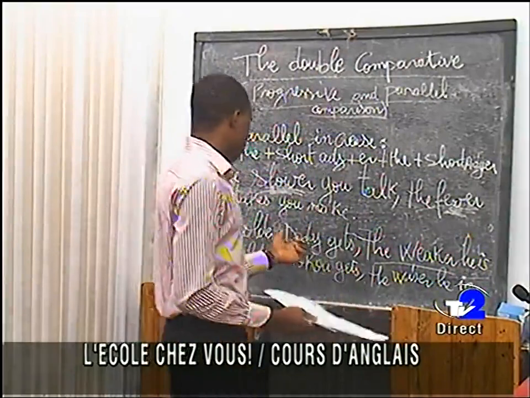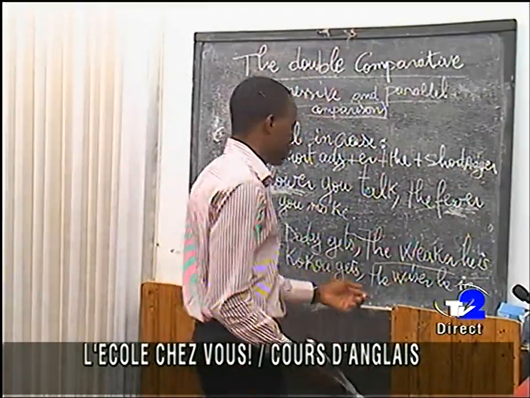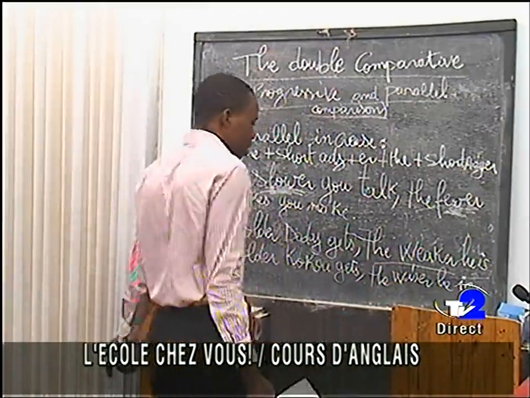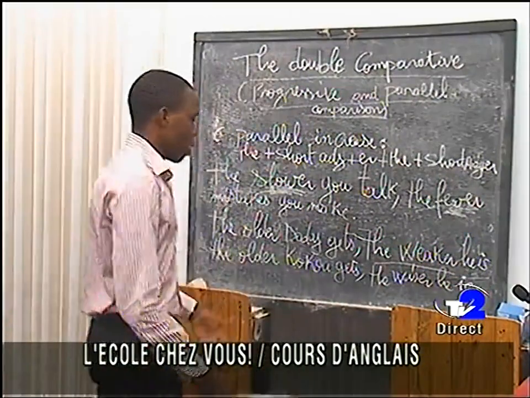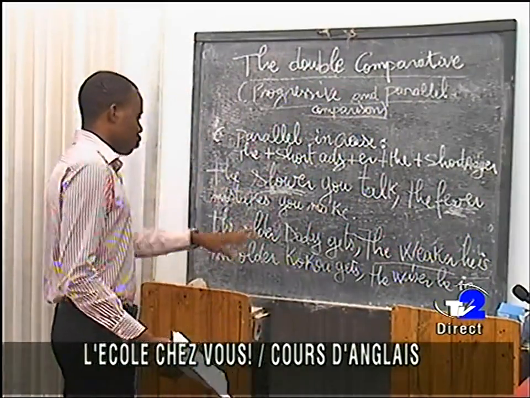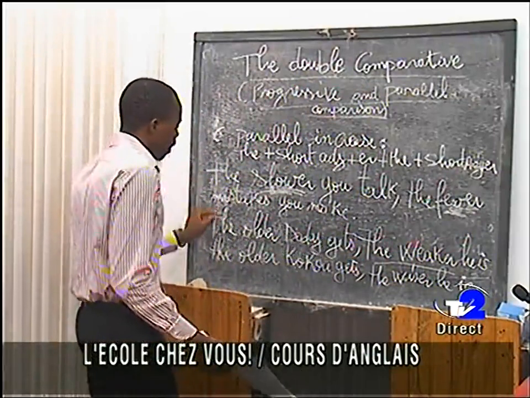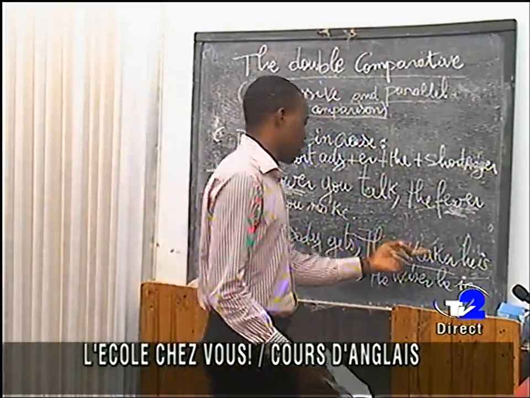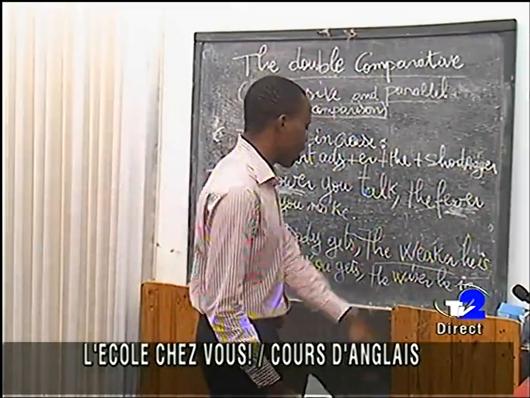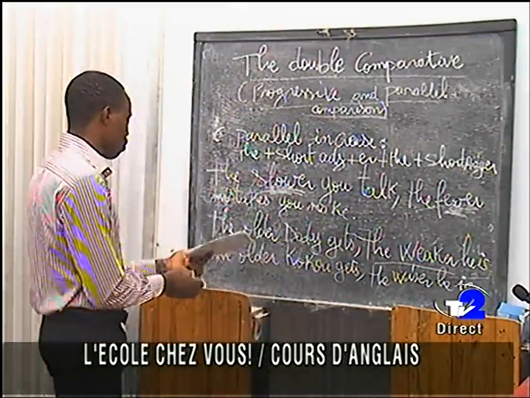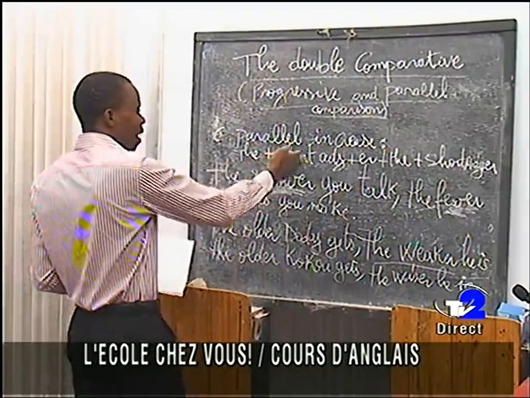The older daddy gets, the weaker he is. The older Koku gets, the wiser he is. Or we can also use "becomes". There is no problem there. The older daddy gets, the weaker he becomes. The older Koku gets, the wiser he becomes. So this is the parallel increase.